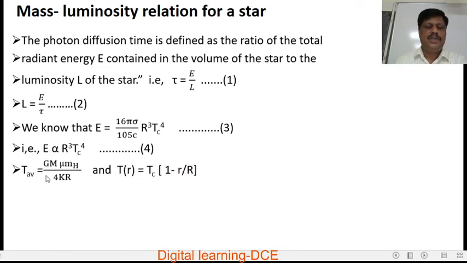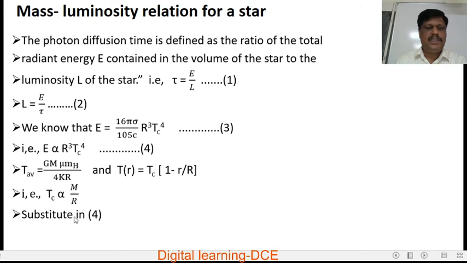And also we know that the expression for average temperature of the star is given by G m mu mH over 4kR, and also T of r is equal to Tc into 1 minus small r by capital R. From this equation we get Tc is proportional to m by r. This Tc can be taken as the average temperature, directly proportional to the mass of the star and inversely proportional to the radius of the star.